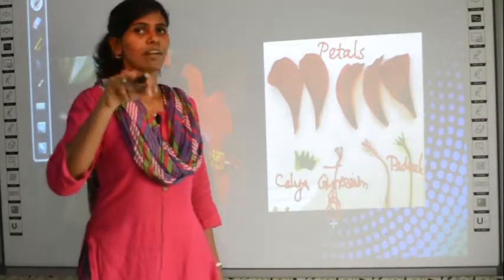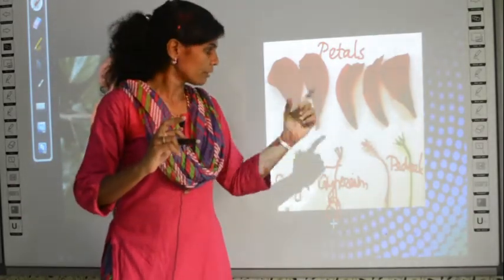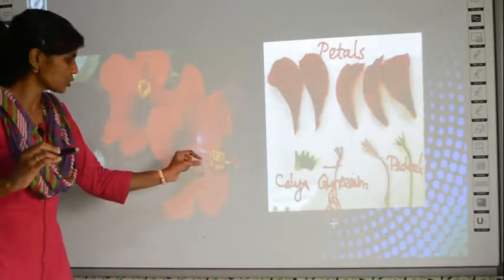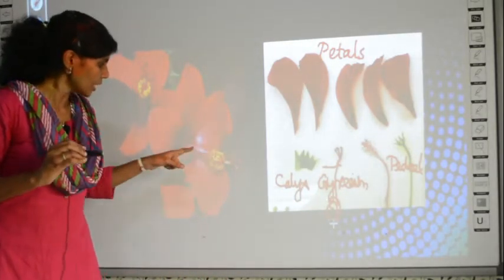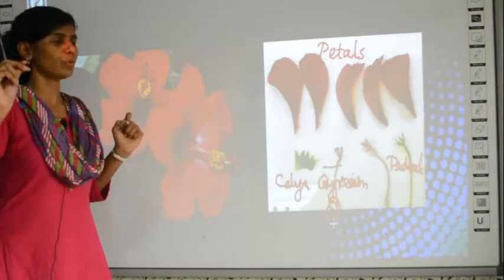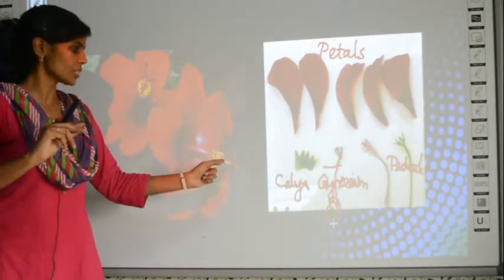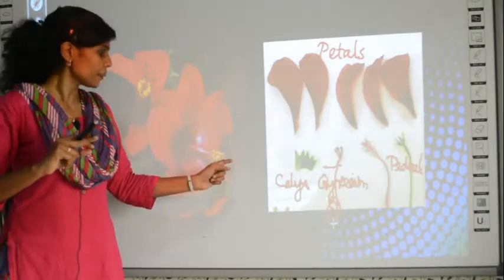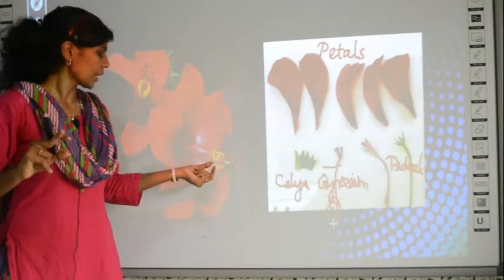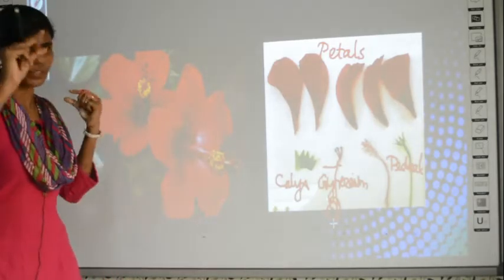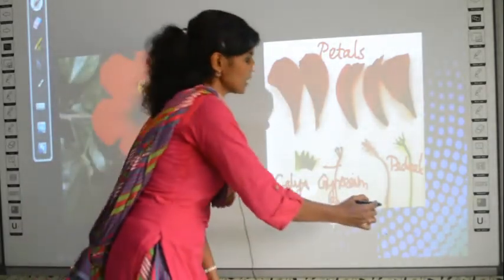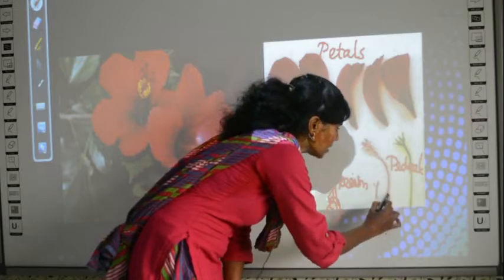And then in the next flower, I asked you to take 2 flowers, no? From the next flower take this portion. The yellow color pollen grains you have, no? So from this region till the bottom you will remove. Okay, don't take this, just throw the stigma out in the second flower and then collect only the pollen grains till the bottom, the long tube, and place it here and label it as androecium.